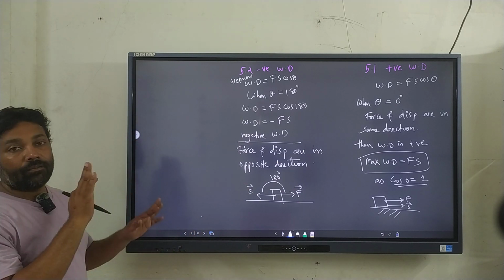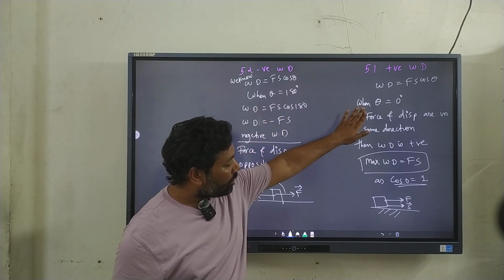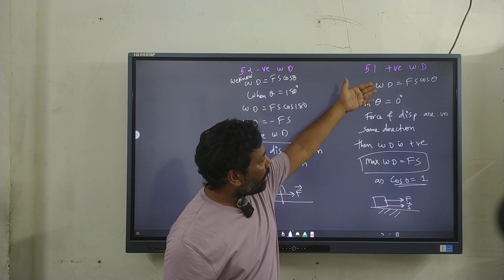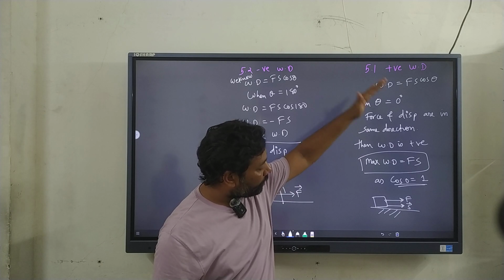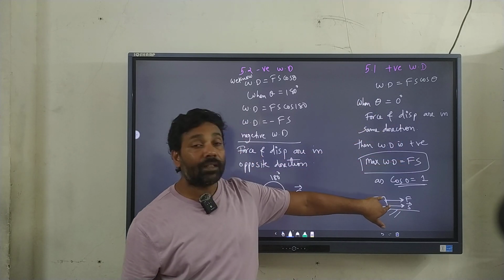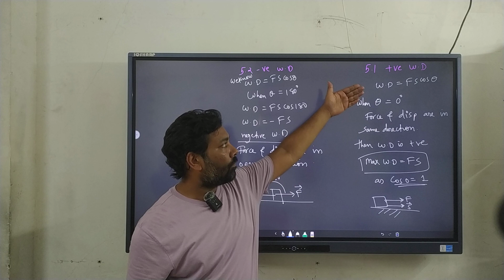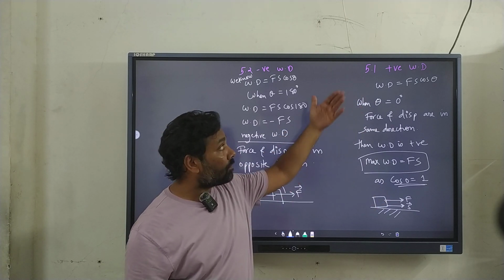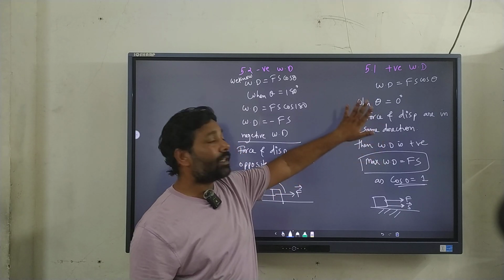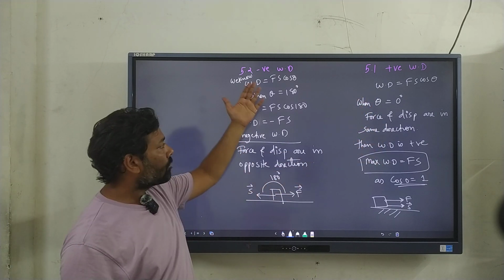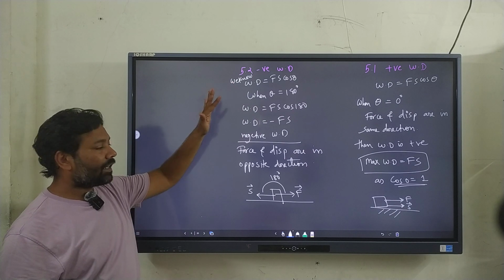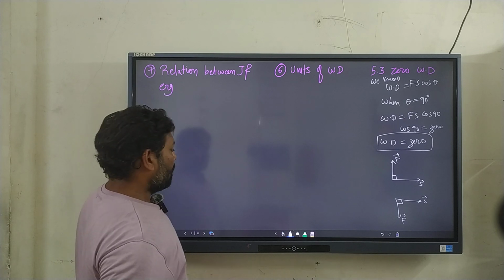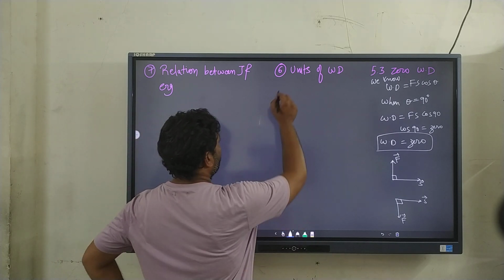So positive, negative and zero work done. Positive work done is when force and displacement are in the same direction, angle is 0 degrees. Other way round, both of them diagrammatically appear this way. So either from the theta, or from inspection of the diagram, or from the words written in the question, you should identify whether it is positive work done, negative work done, and finally the zero work done.